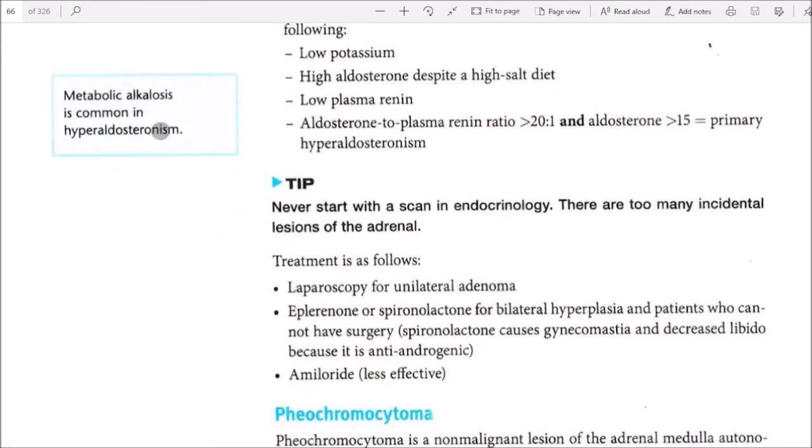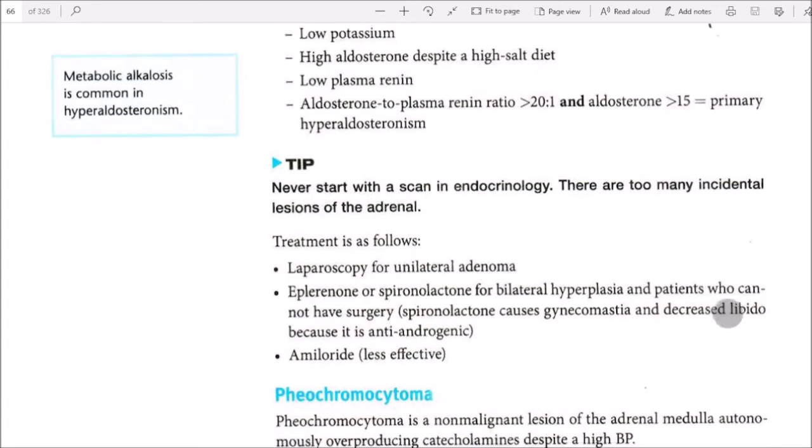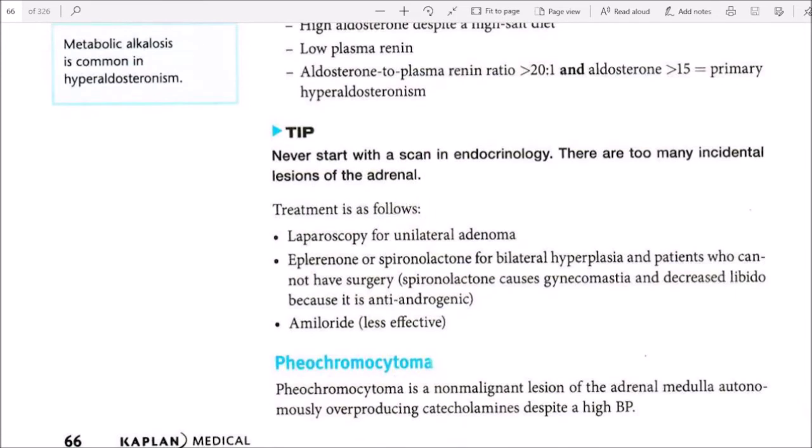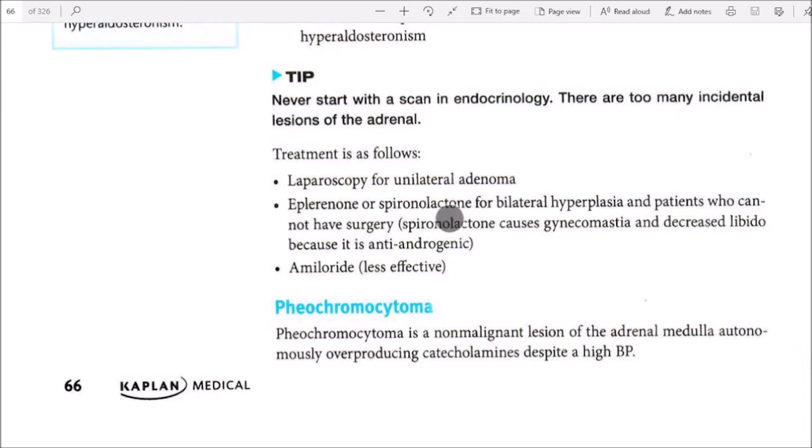Metabolic alkalosis is common in hyperaldosteronism. Tip: never start with a scan in endocrinology. There are too many incidental lesions of the adrenal. Treatment is as follows: laparoscopy for unilateral adenoma, eplerenone or spironolactone for bilateral hyperplasia of the gland, and for patients who